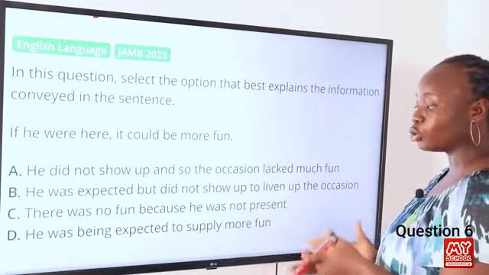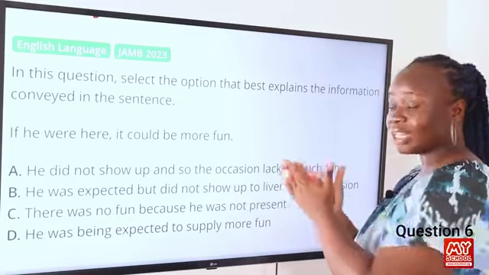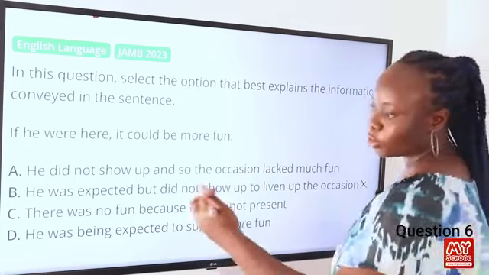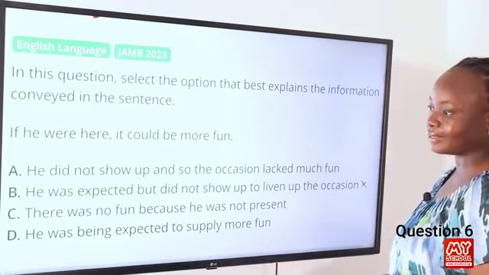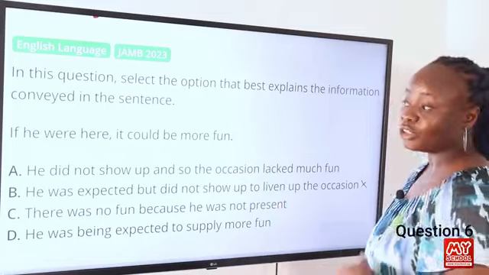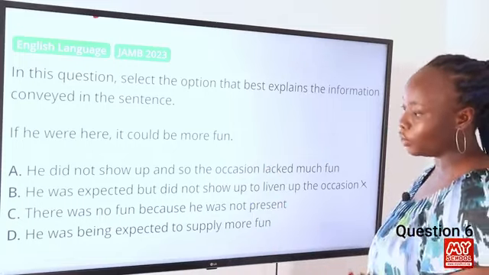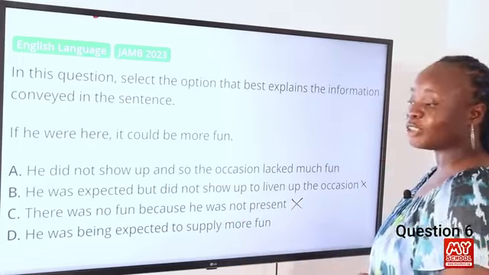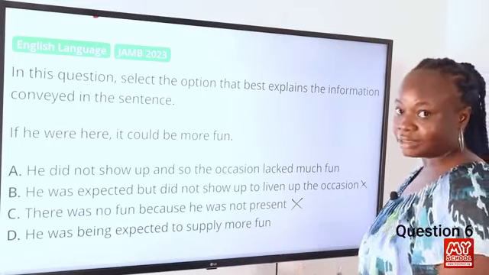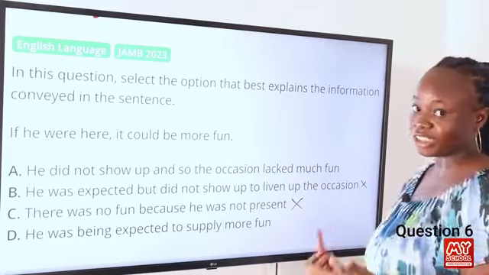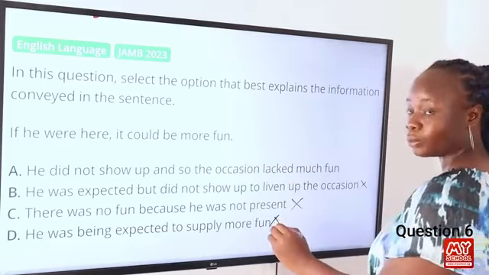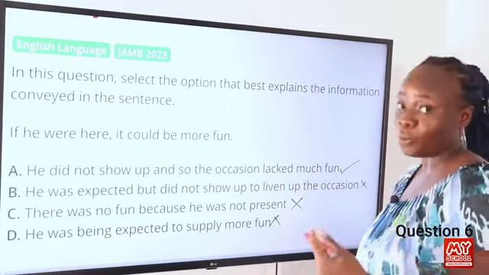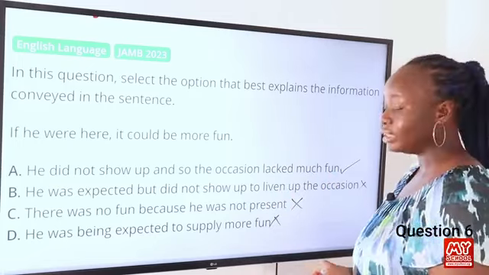It was expected, but did not show up to liven the occasion. Nothing in this particular sentence says it was expected, so we can take that option out. For option C, there was no fun because it was not present. So the expression said it could have been more fun, which means that there was fun at the occasion. So this one too can be cancelled out. For option D, it was being expected to supply more fun. Again, nothing in the sentence says that there was expectation. So you have to cancel that one out. So the correct answer to this is option A, because it was not present, but assuming it was, the occasion would have been much more enjoyable.